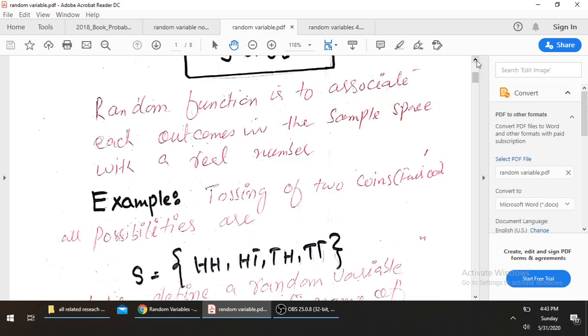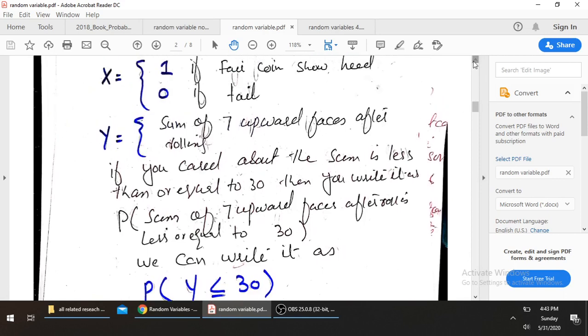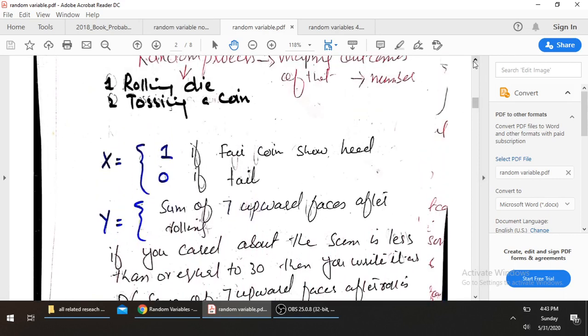I'm going to explain this with the help of an example. An example is tossing of two fair coins. When we toss two fair coins, students, you know that we have four sample points, and these sample points are head head, head tail, tail head, and tail tail.